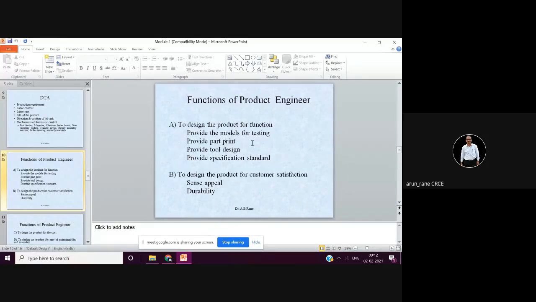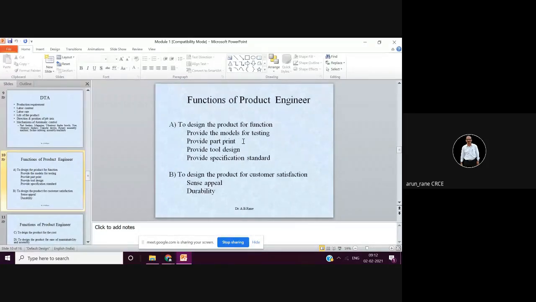You need to specify the material grade, and not only the material grade, but if possible the material composition with all the strengths. What is the tensile strength? What is the shear strength? All the details of the material have to be given.